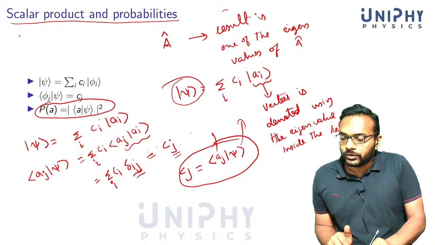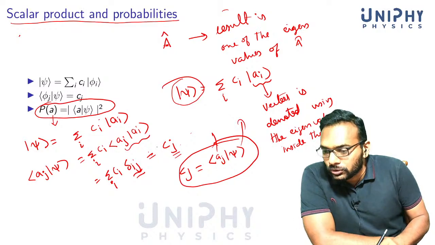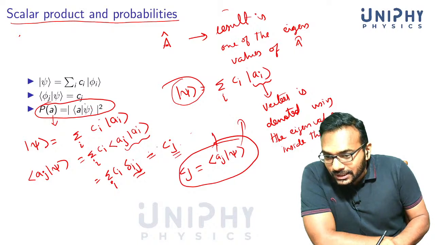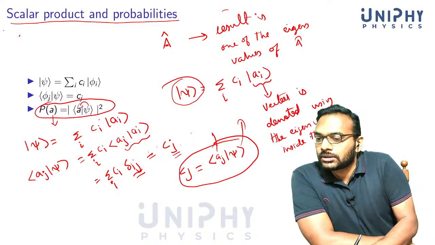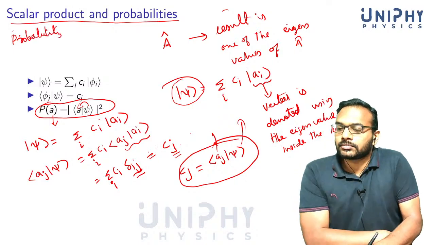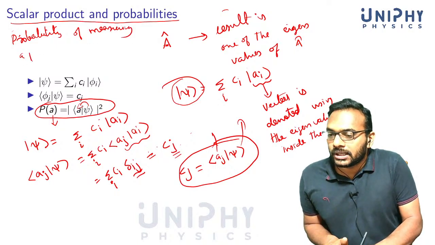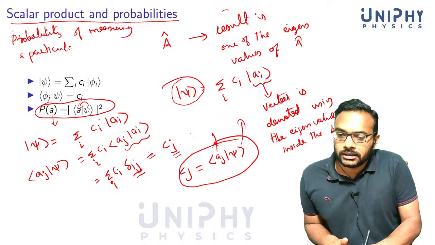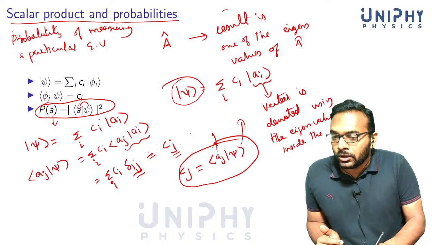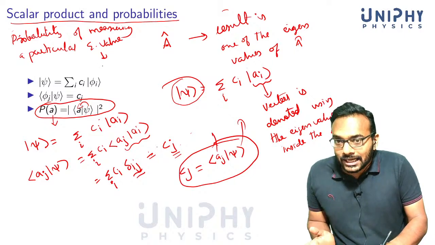If you want to know the probability of obtaining a particular eigenvalue, what you do first is project the given vector onto the eigenvector corresponding to that eigenvalue. If you want to know the probability of measuring a particular eigenvalue, you take the corresponding eigenvector.